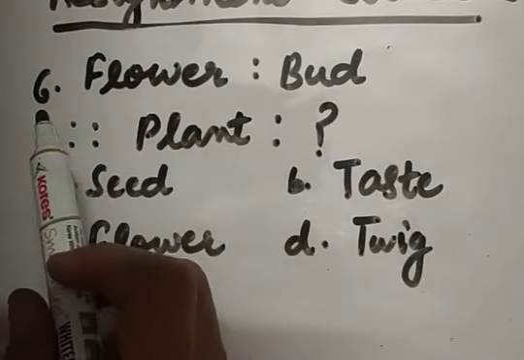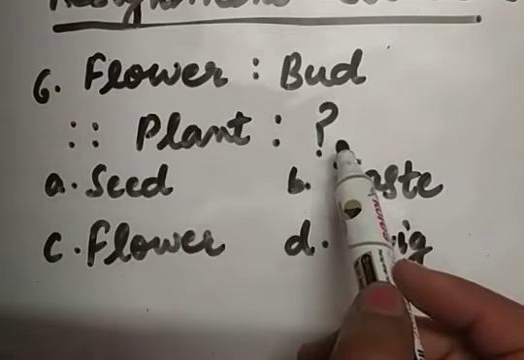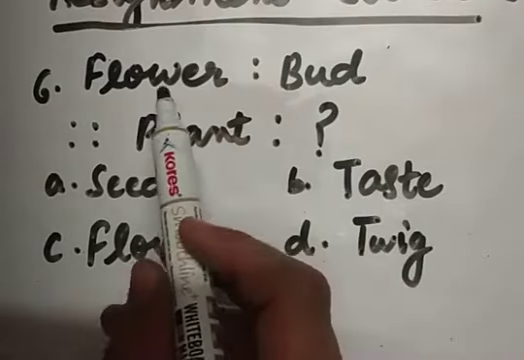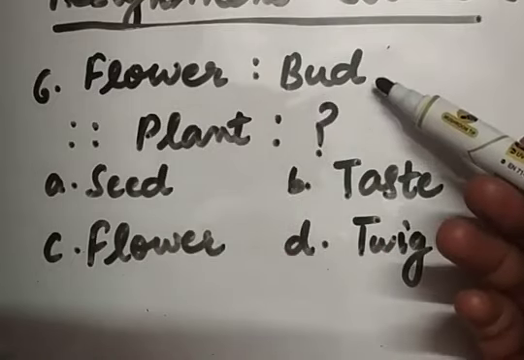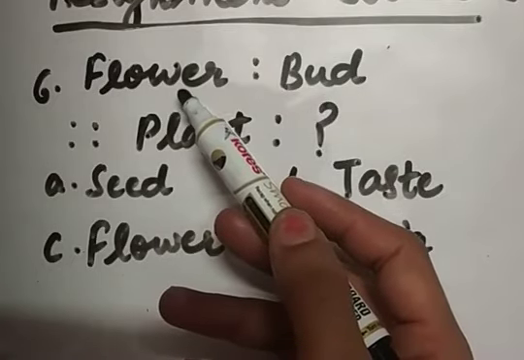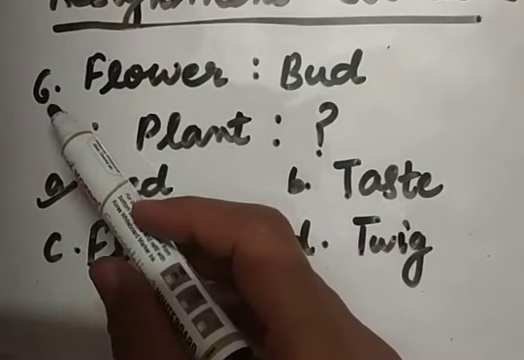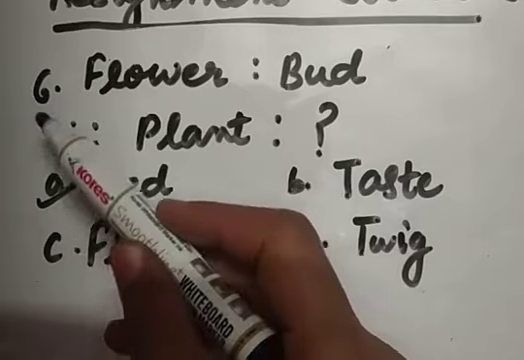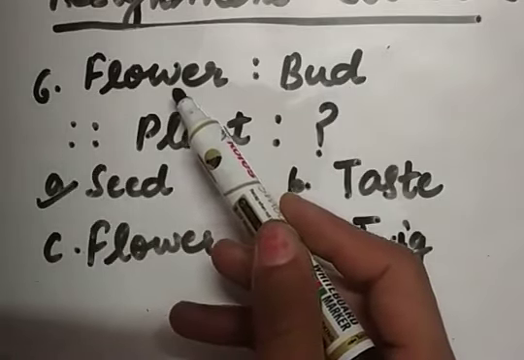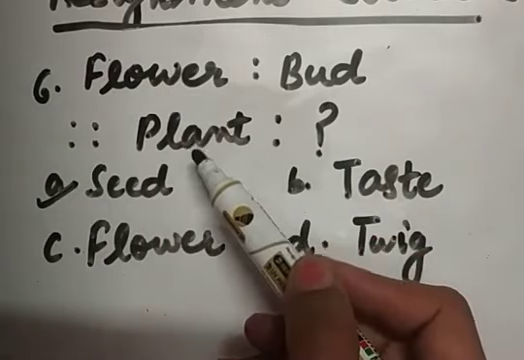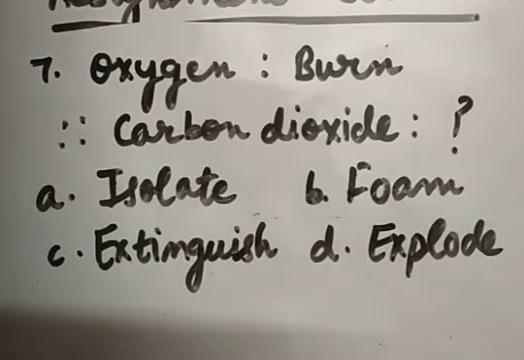Let us move to now question number 6. Flower is to bud, then plant is to what? We are supposed to find out the relationship between flower and bud first. So what is the relationship between these two? From bud, flower is developed. So from seed, plant is developed. So I hope 6th question answer is also clear to you. That is 6th question answer is seed. From bud, flower is developed. From seed, plant is developed. So 6th question answer is A part, that is seed is the correct option.